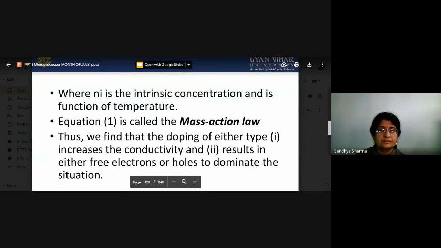In this equation, we can see that n_i is the intrinsic concentration and a function of temperature. The first equation is called the mass action law. We find that doping of either type increases the conductivity and results in either free electrons or holes dominating the situation.